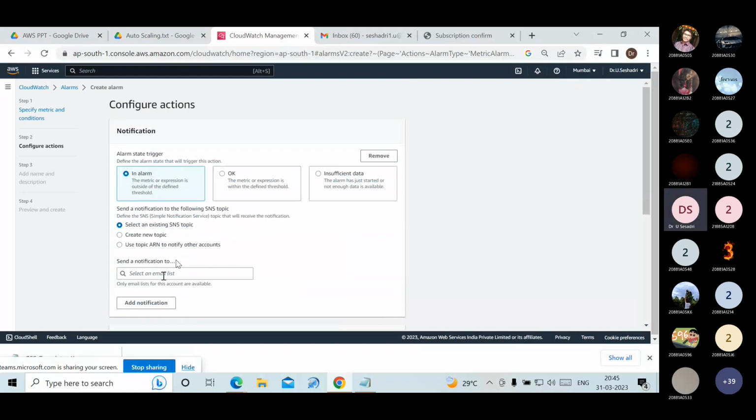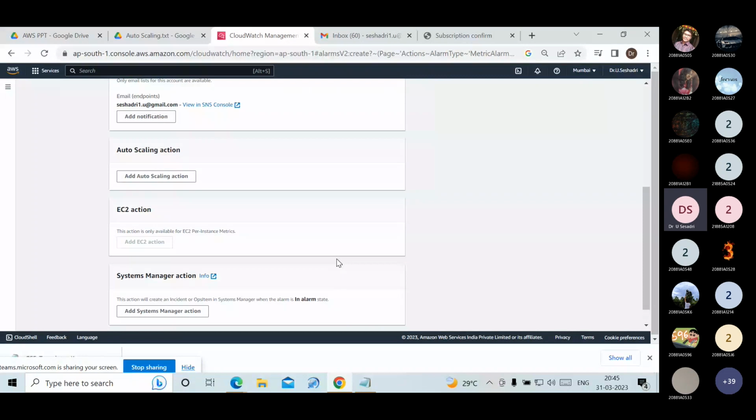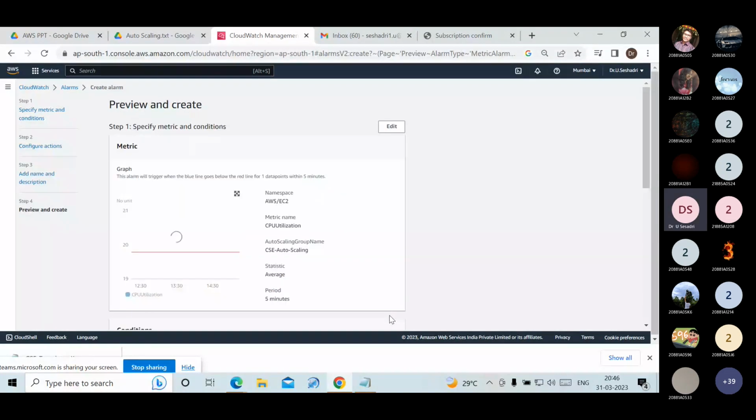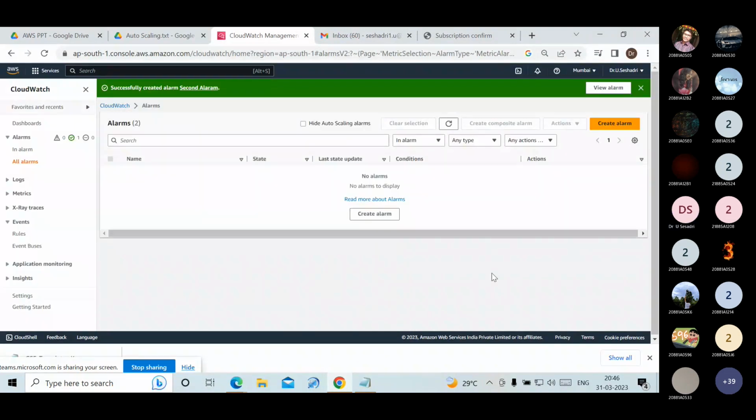Here we have to choose the SNS option, CSC SNS I am giving. Scroll down, click on next. Here we have to give the second alarm. Click on next option. Scroll down. Click on create alarm.